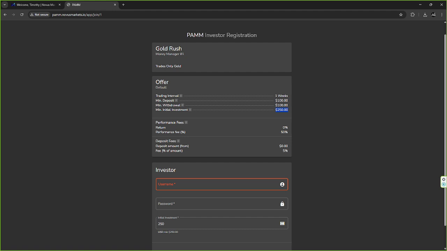This one, I believe, has been running for 63 days. It's the #1 PAMM on Novus right now, with a return percentage of around 75%. So this is potentially a good one to get into, depending on what your risk factors are.